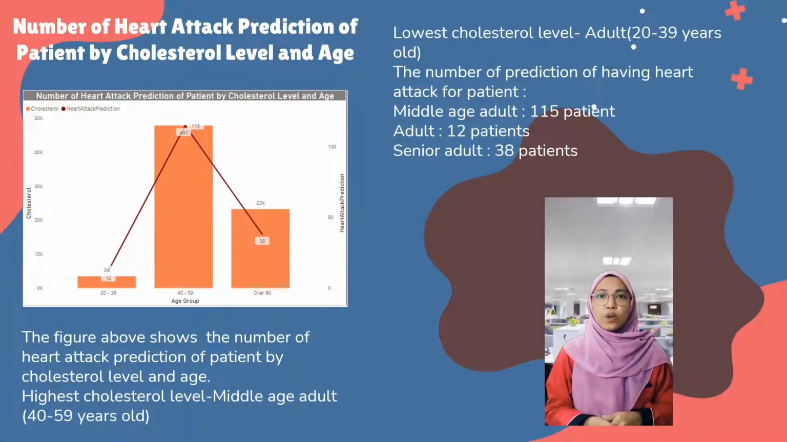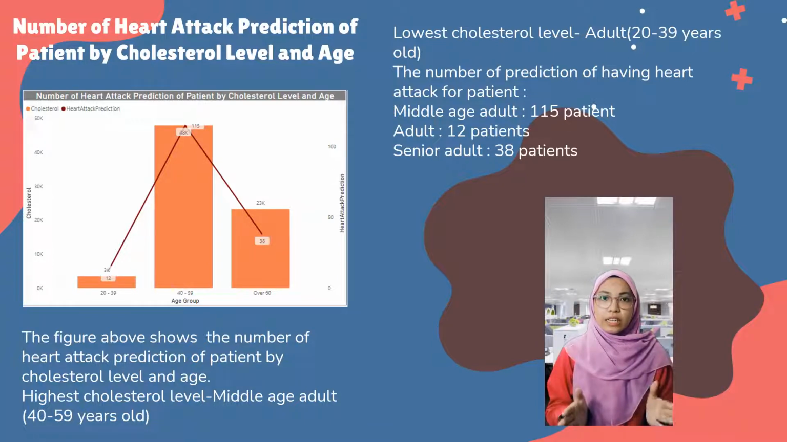Risk of having high cholesterol level may increase as you get older. Men aged 45 and older and women aged 55 and older have a higher risk of having high cholesterol level and heart diseases.